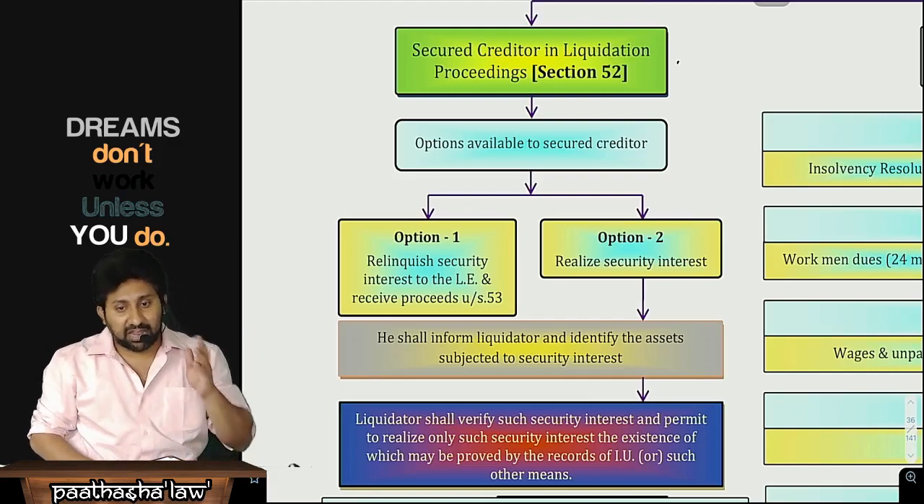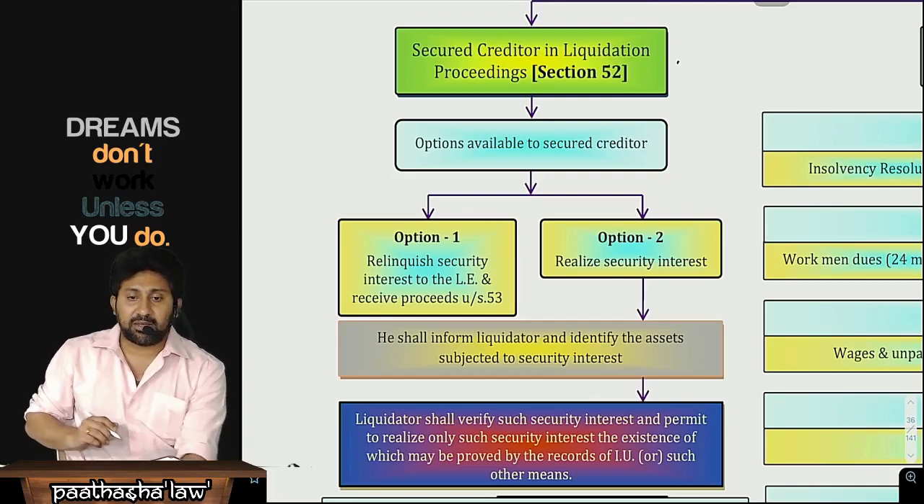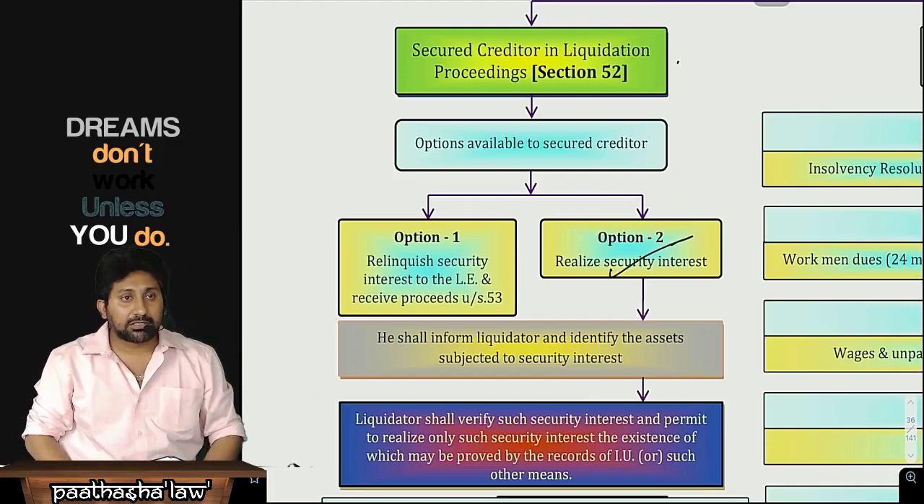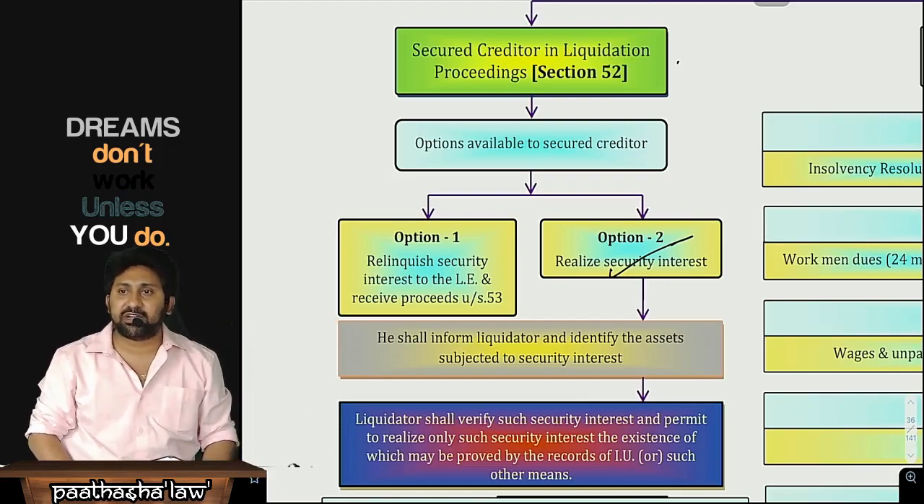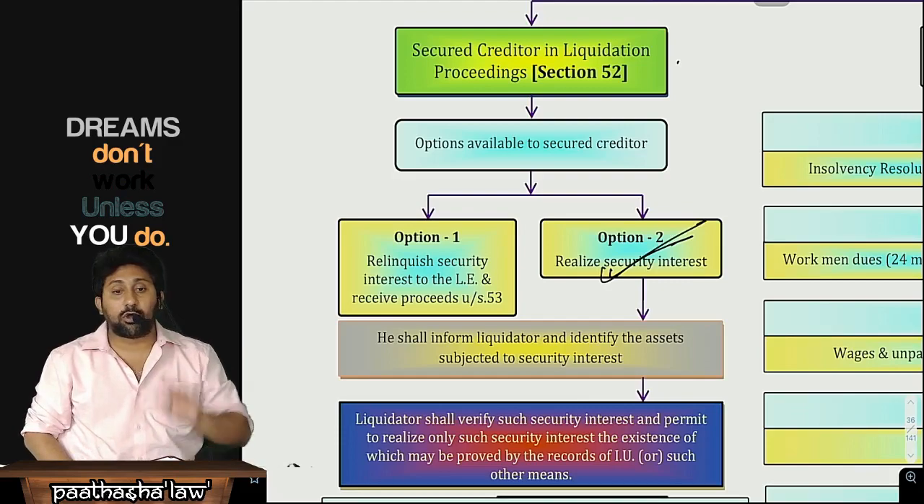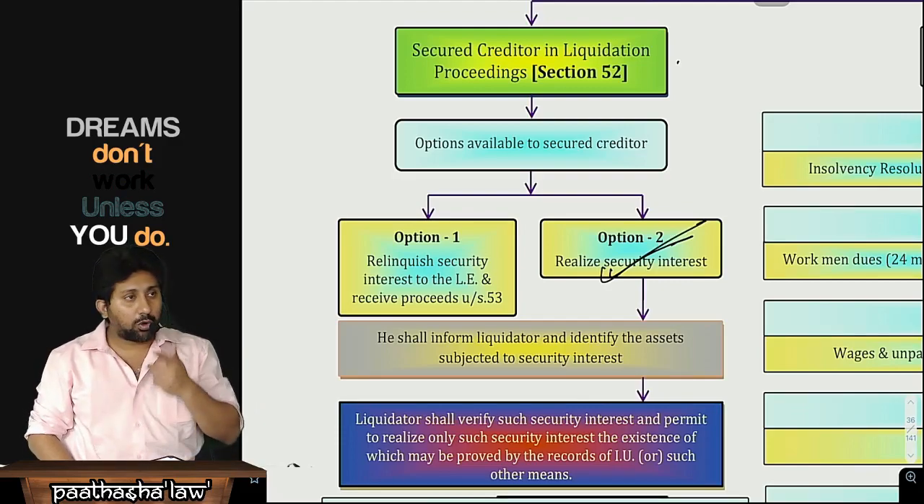Sometimes they will have two options. Option number 2, first let us see. Realize security interest: sell that asset and give me the money. Sir, you have given 120; if you sell, only 70 will come. No problem, give that 70. Go by option 2. No, sir, I will go by option 1. What is option 1? Oh, 70 crores I will get.